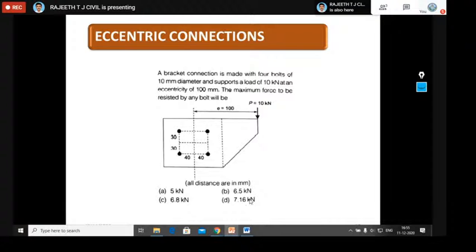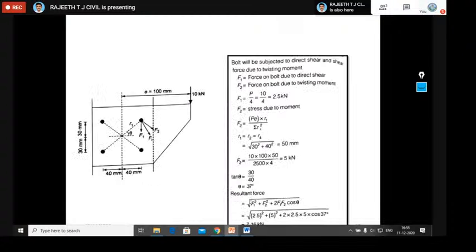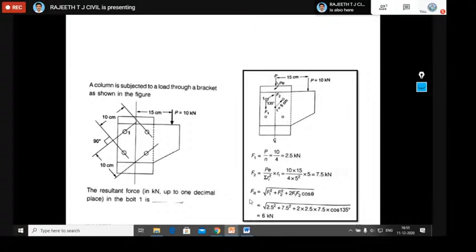Actually, this question is repeating. If you observe the previous year question papers, they asked it 5 times. They give a different pattern of bolts, but the concept is the same. You should calculate F1 due to shear, F2 due to moment, and theta, and lastly the resultant force. Shall we move on to the next problem now?